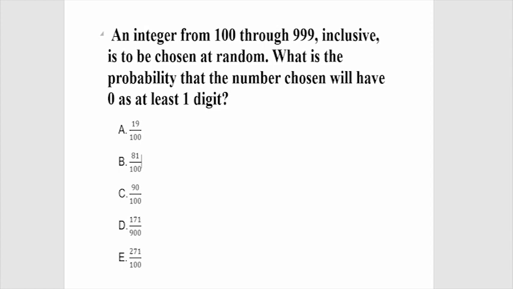Now let me take it to my whiteboard quickly. We are to find the probability that a number chosen between 100 and 999, both inclusive, will have at least one of its digits be zero. So what do we need to do? Let's get started. Now the first thing is we have the numbers from 100 to 999.